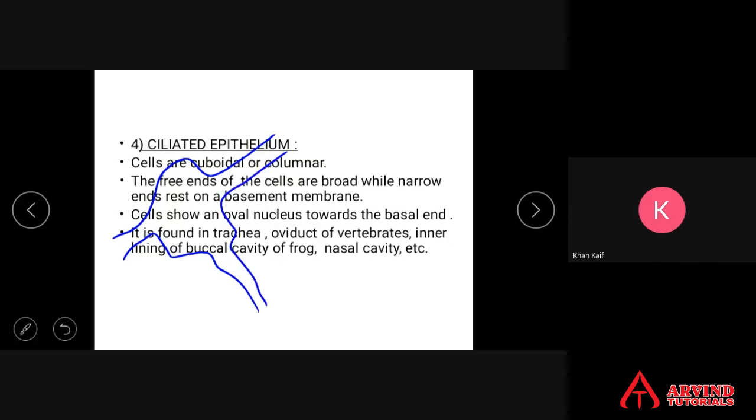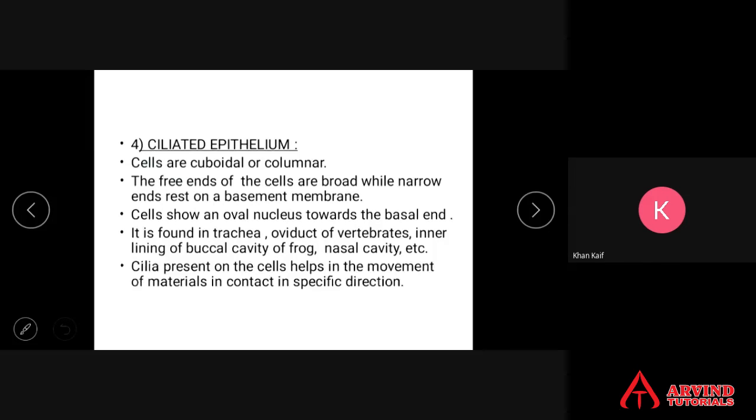This portion in the female reproductive system is the oviduct of vertebrates. As the inner lining, ciliated epithelium is present. It is also the lining of the buccal cavity of the frog and the nasal cavity. Cilia present on the cells help in the movement of materials in contact in a specific direction.